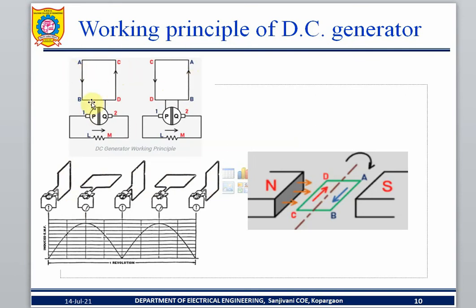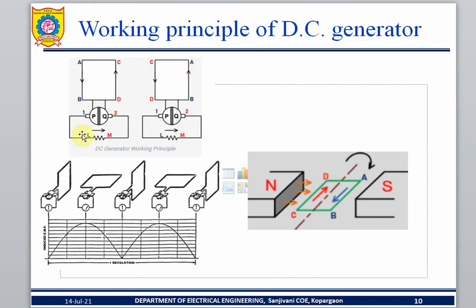The ends of the coil are attached to the commutator. PQ is the commutator. PQ is not rotating. The commutator converts this AC into DC. The DC flows to the load. So that is how the generator is working.